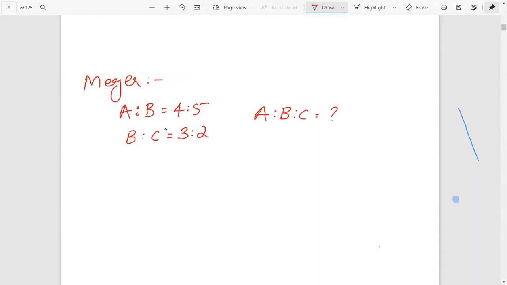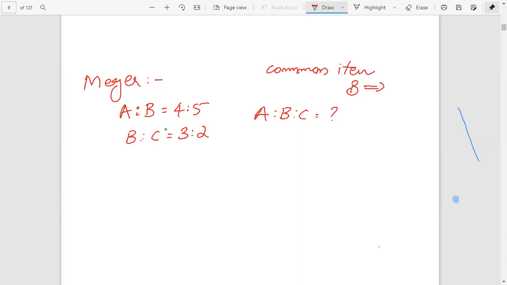Okay. In a merger problem, there is a common item. Here the common one is B. Here B is 5, and here B is 3. Therefore, we have to make B equal. First, we can explain with the concept. Just listen. Then we can say a simple method to find the merger.